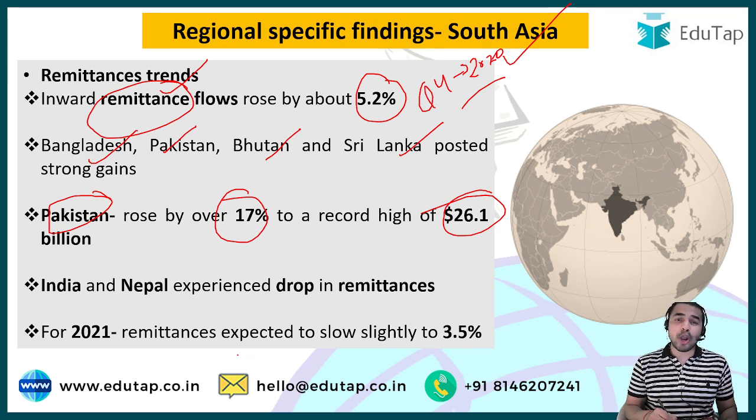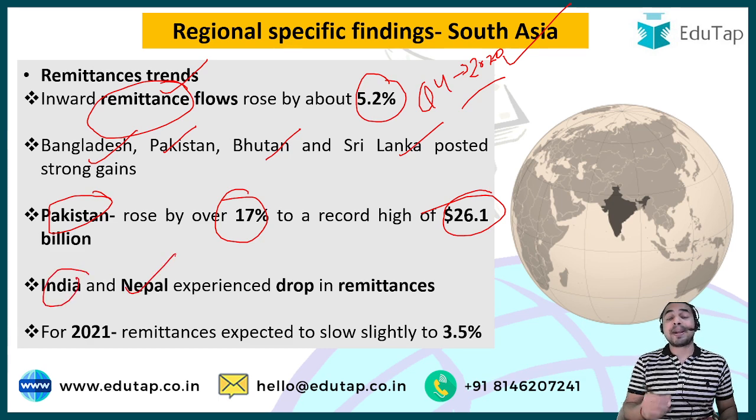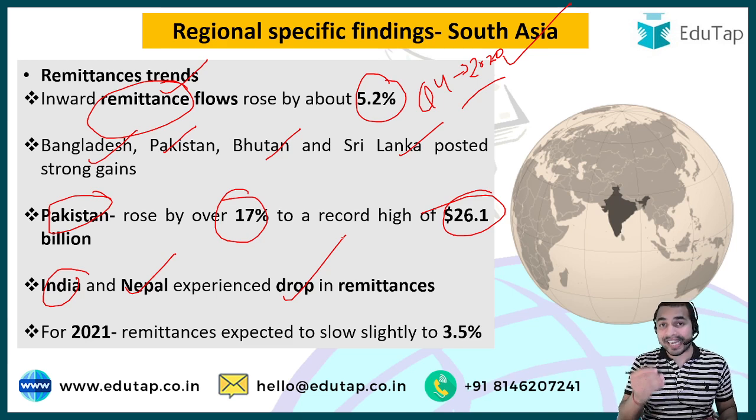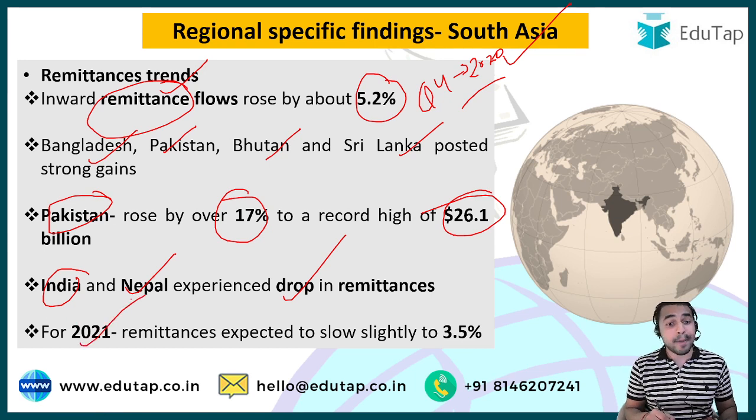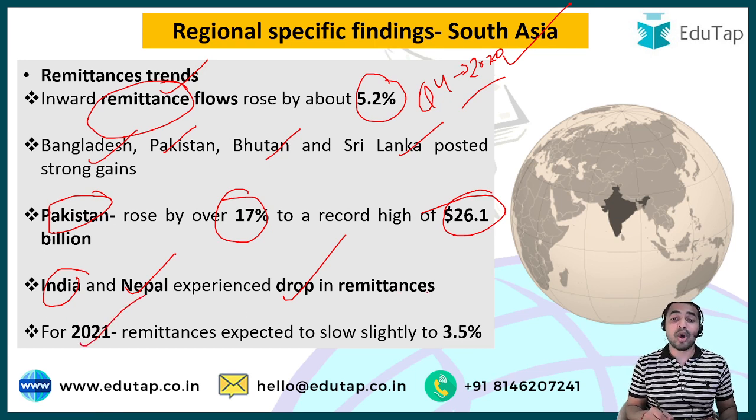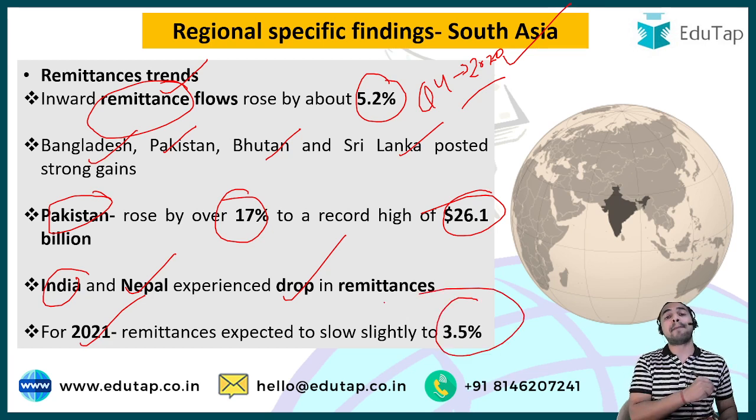And guys, if you talk about India and Nepal, then in India and Nepal this remittance inflow has dropped in the year 2020 when we compare it with the 2019 levels. And guys, this report also projects the remittance inflow for this region in the year 2021. This report says that for the year 2021, the remittance is expected to slow slightly to 3.5%.